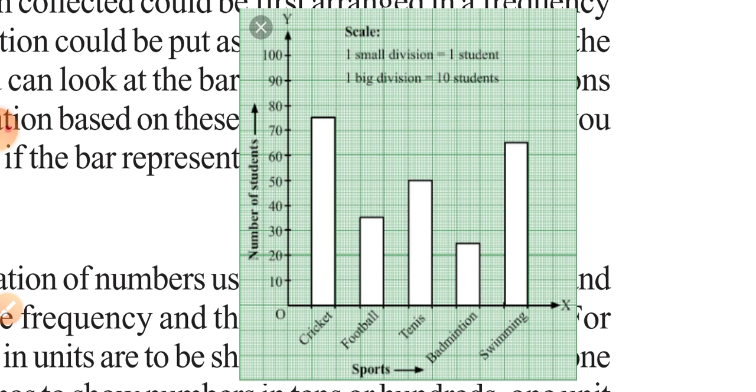Here you can see that the maximum value represented by the graph is 75, means maximum number of students available is 75 and minimum is 25. So here we have chosen the scale of 10. You can also choose the scale of 5 as per your convenience.